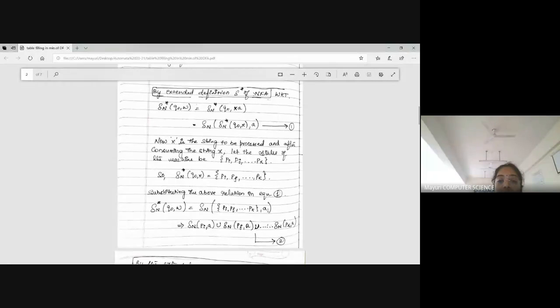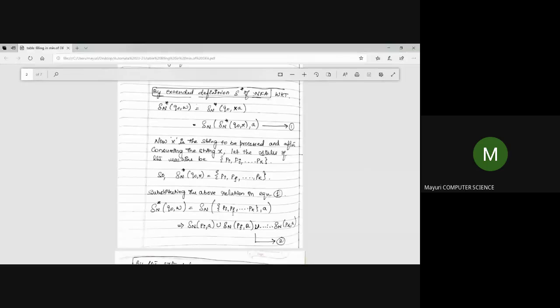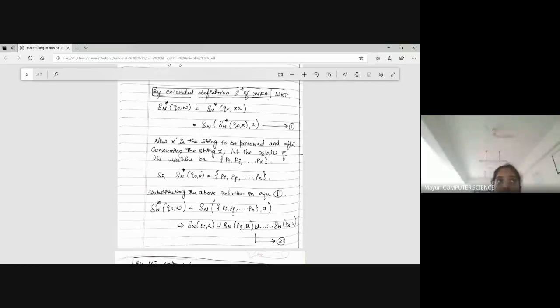Delta n has to be applied with a transition over A. For example, if we have two states Q0 and Q1, you have to apply the input A. First you apply Q0 with A, then Q1 with A, right? With unions. That is what I have done, up to Pk comma A. So this is the output I got out of my NFA.